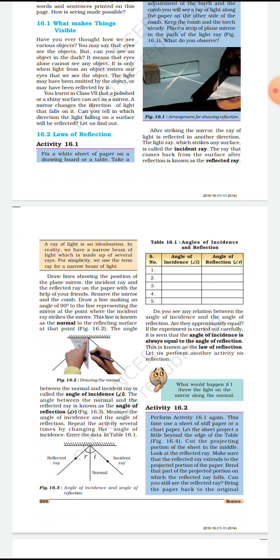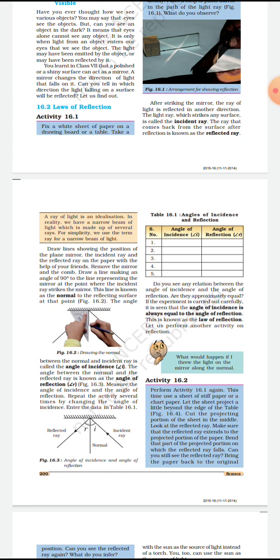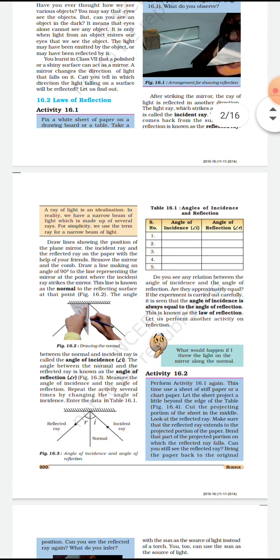Here they have drawn the position of the plane mirror, the incident ray, and the reflected ray. Remove the mirror and draw a line at 90 degrees to the mirror at the point where the incident ray strikes it. That line is called the normal.